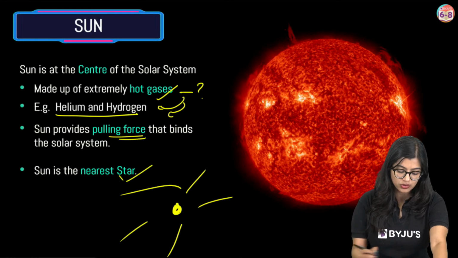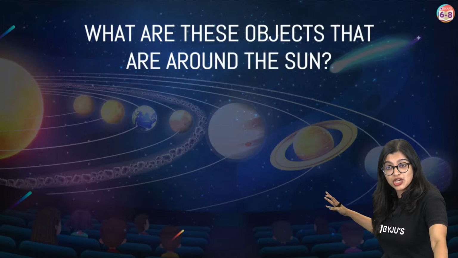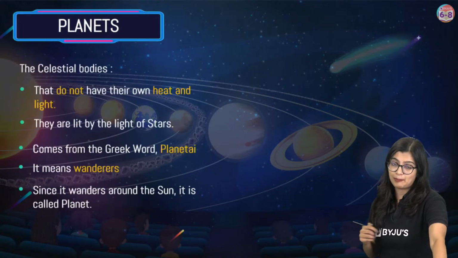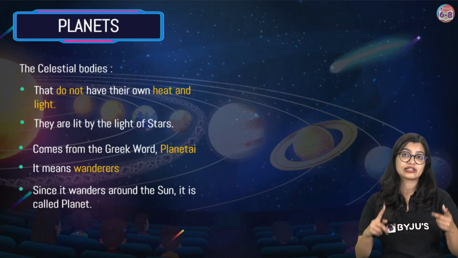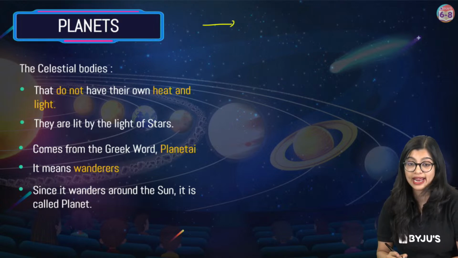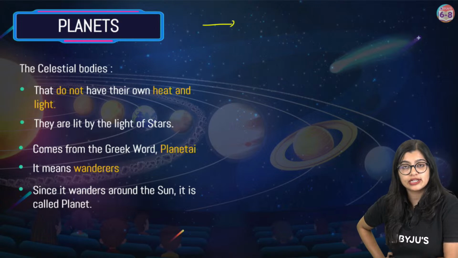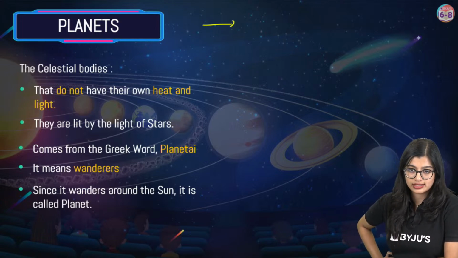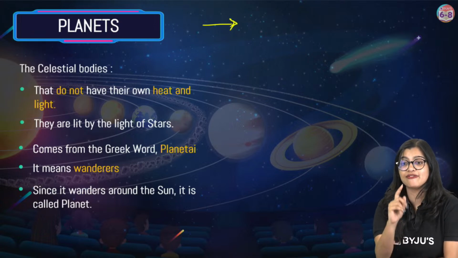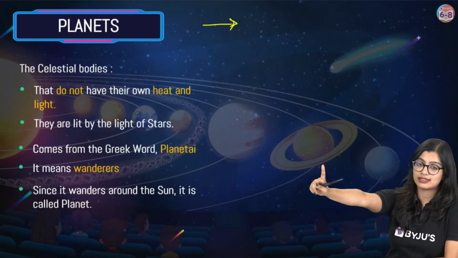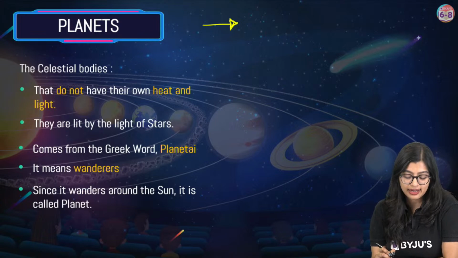And of course, the sun is the nearest star. Now, you see various objects around the sun. They are nothing but the planets. Now, what are planets? Planets are not like stars, okay? So, this will come in your exam. Yes, ma'am, you told us the sun is the biggest. I told you it is the biggest star in our solar system, right? I specified because there are bigger stars than the sun. Okay.